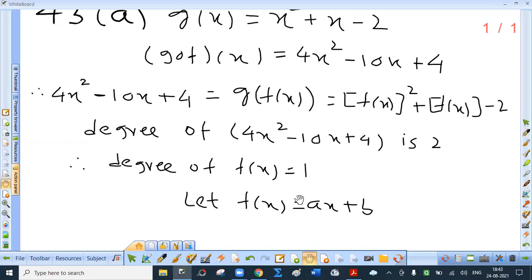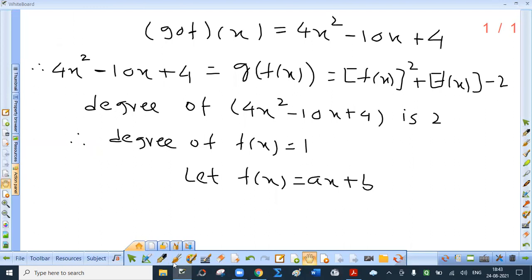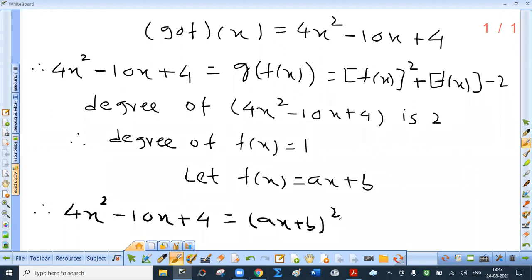Therefore, I can say 4x square minus 10x plus 4 is f of x square, that is the square of ax plus b. You have to be careful. Plus ax plus b minus 2. Now simplify and tell me what you get.